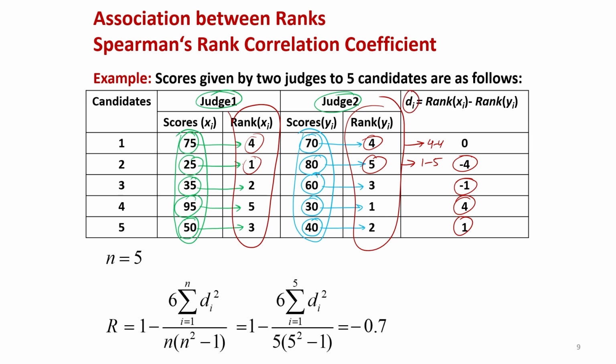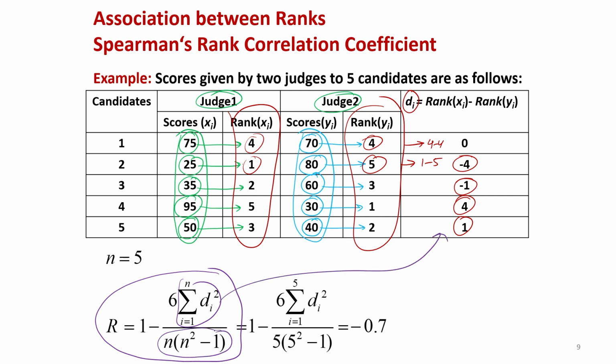So, once I have got the values of di, then I can use the expression for r, which is rank of 1 minus 6 summation di square, and then divided by n times n square minus 1. For this, n is equal to 5 observations. So, this value will come out to be minus 0.7.